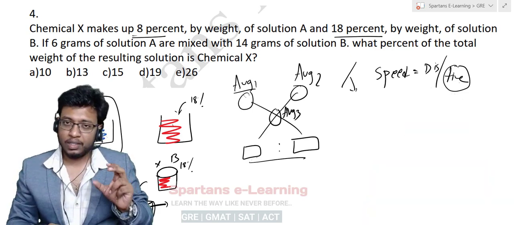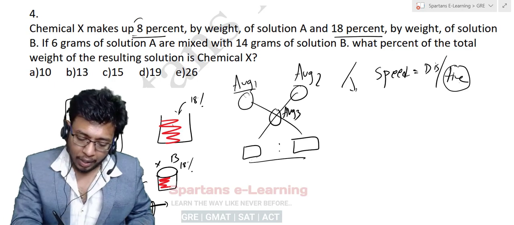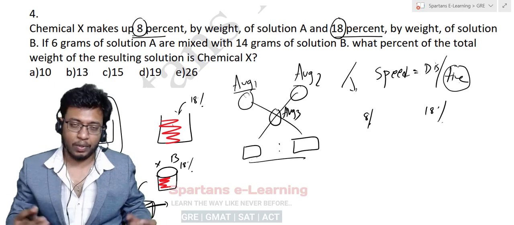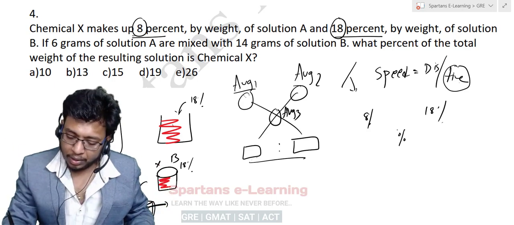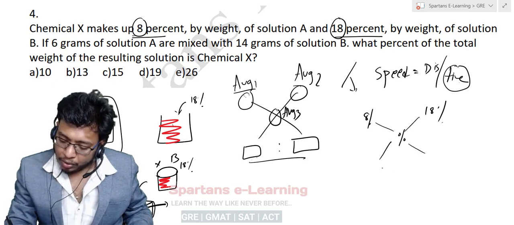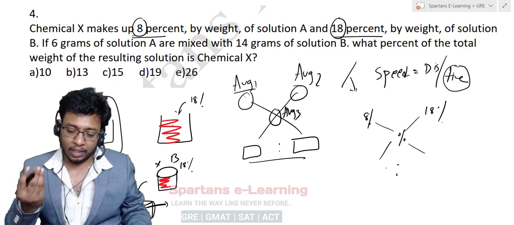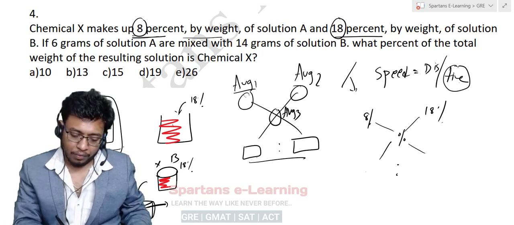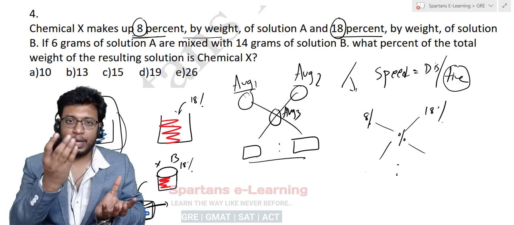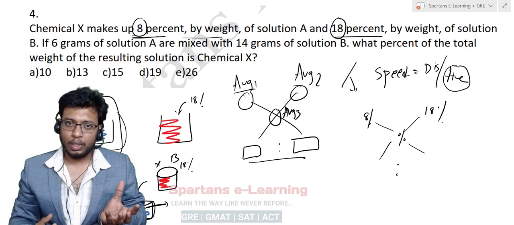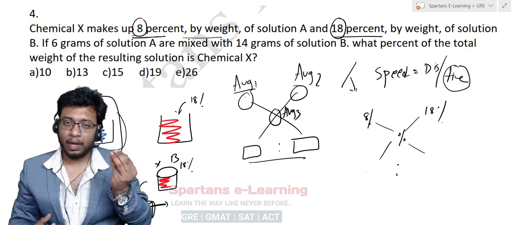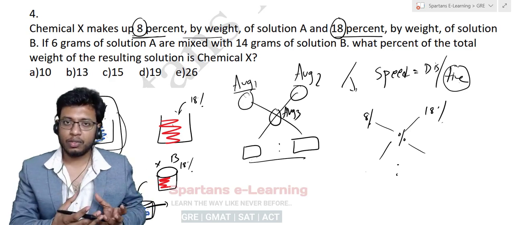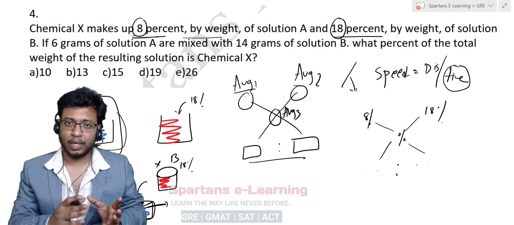So now what is the average here? You have to identify that. The average is nothing but 8%, 18%. When these two are mixed, you will get some percent that you don't know. Now when you mix these two things, what is the ratio you will be getting? You will be getting the weight. Why? Because it is 8% by weight. If you take 100 grams of blue liquid, there will be 8 grams of X in that. So 8% means for every 100 grams you will have 8 grams of chemical X. So you will get the weights of this chemical as the ratios.